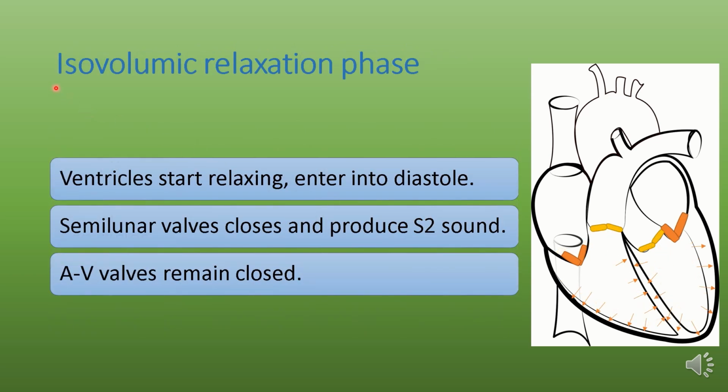Isovolumic relaxation phase. In this phase, ventricles start relaxing and enter into diastole. The semilunar valve closes and produces the second heart sound. AV valves remain closed.